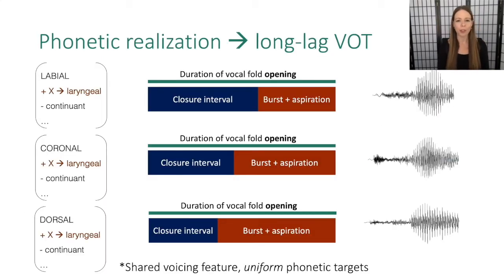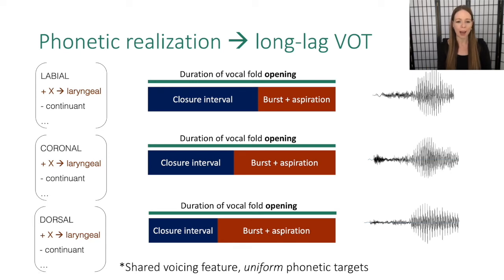It's actually not going to matter too much which cluster of VOT we're looking at because uniformity will apply regardless. And I'm going to walk through the mapping, so the phonetic realization from the phonological surface segment to some assumed phonetic targets for each of these 3 types of VOT, starting with long lag VOT, which is the familiar one from American English. So why do I say it's not going to matter for our analysis of uniformity?